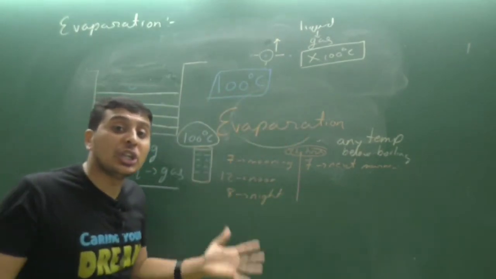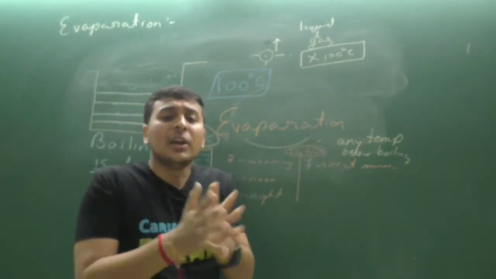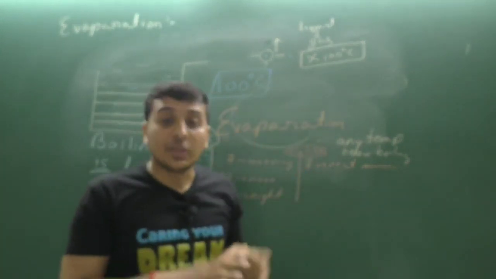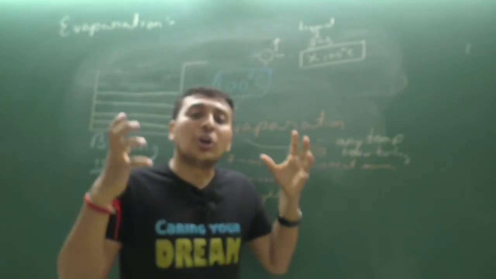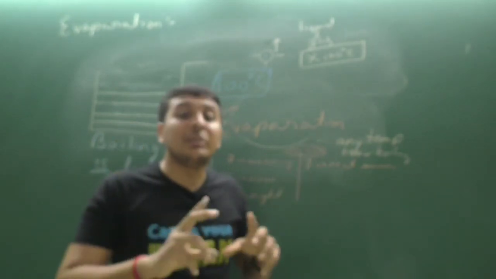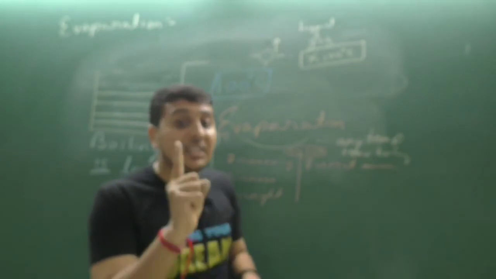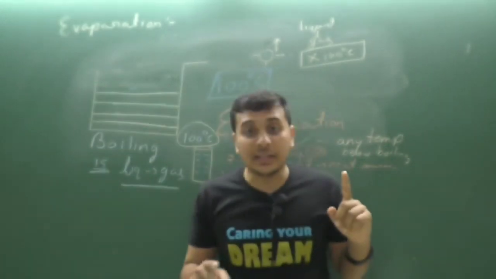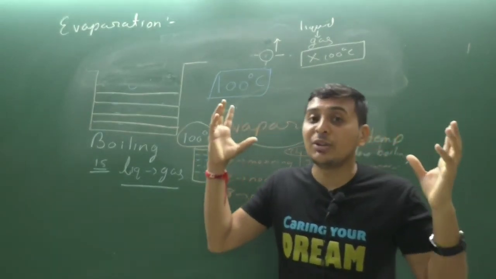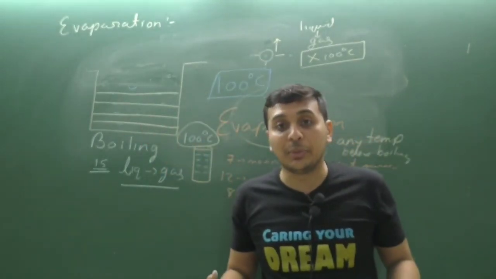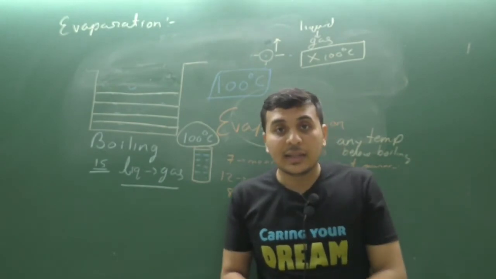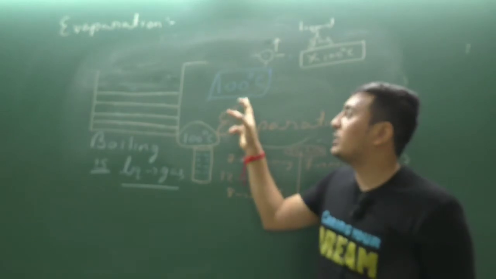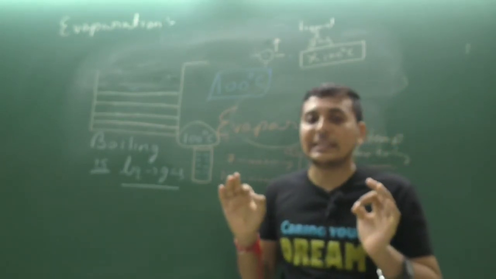thoroughly the whole oceans, the whole sea, full sea water, full ocean water will get converted from liquid to gas. Thoroughly the whole sea water or ocean water will be converted into gas within a fraction of a second if the temperature of the earth rises to 100 degrees Celsius. Clear? Then imagine how much cloud will be formed and how much rain will be poured on us. Clear? Getting it? Yes or no? So it is very good for us that the temperature on the earth never rises up to 100 degrees Celsius.